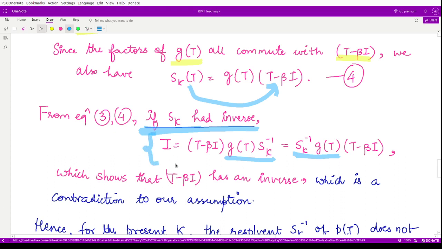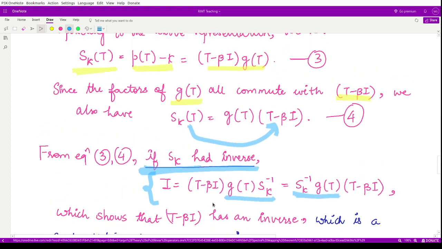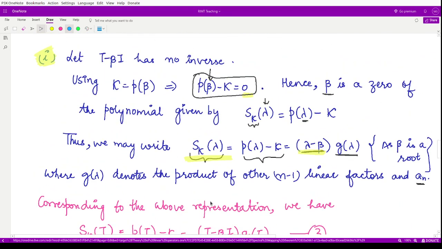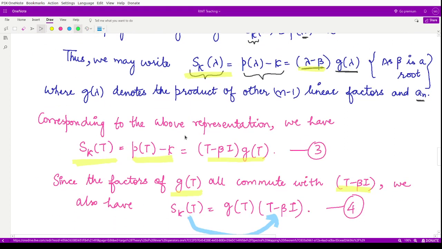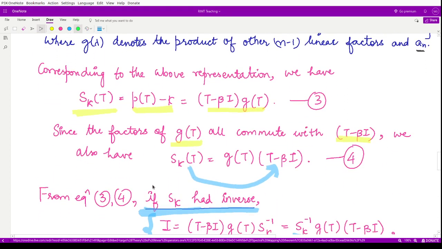Therefore from here we obtain an inverse for T minus beta I, using this expression. Now this part showing T minus beta I to have an inverse is a contradiction to our assumption, because in this case we have assumed T minus beta I has no inverse. Therefore our assumption that S_kappa inverse exists is incorrect.